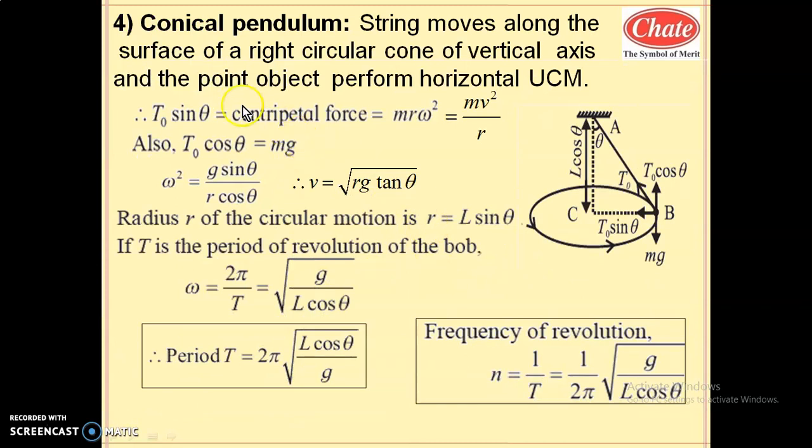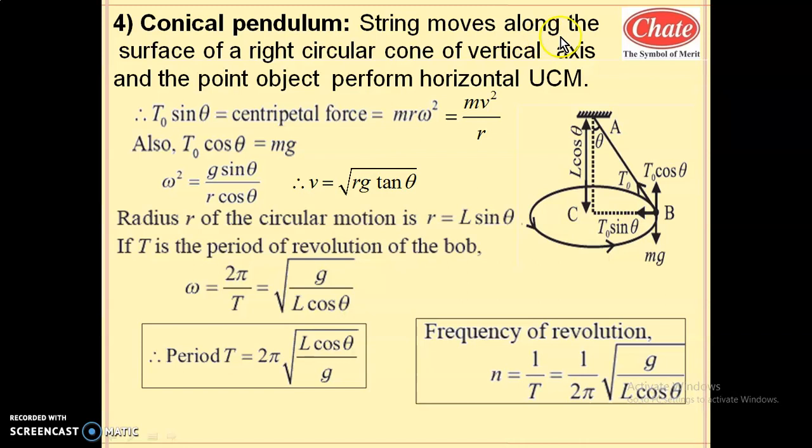Now the next heading is conical pendulum. What is a conical pendulum? A mass tied with a string performs circular motion in a horizontal plane. It is revolved in a horizontal plane in such a way that the string makes a constant inclination with the vertical, such that this string forms a cone-type structure. Such an arrangement is called a conical pendulum. So this is the definition of conical pendulum.